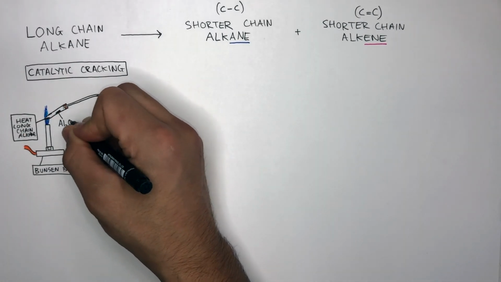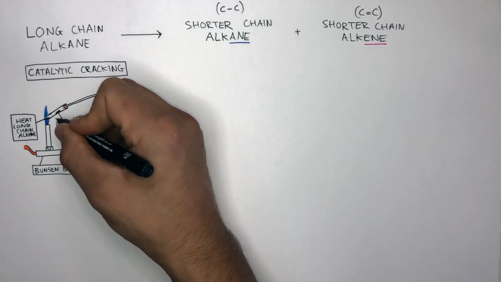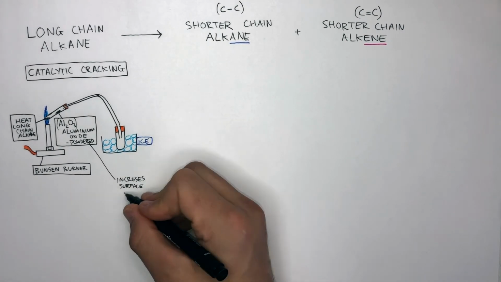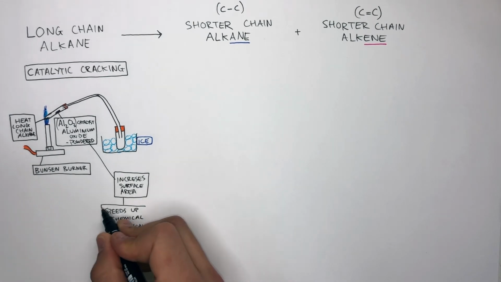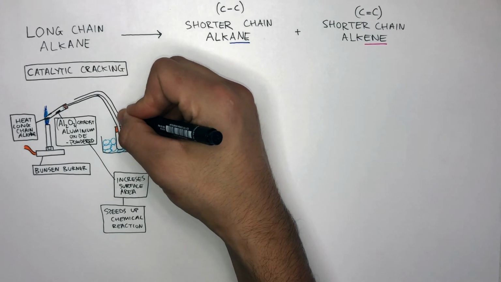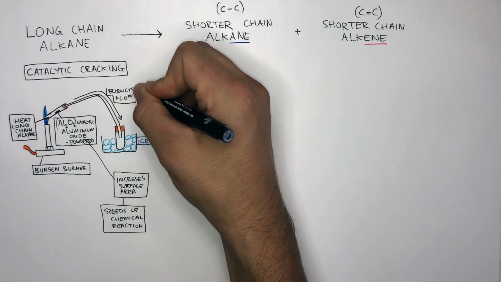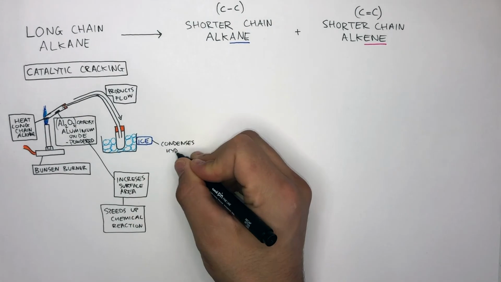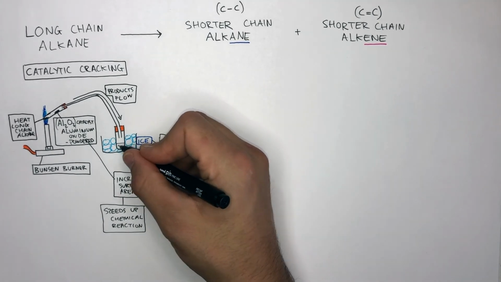The evaporated hydrocarbon passes over aluminium oxide in a powdered form. The powdered aluminium oxide catalyst increases the surface area and therefore speeds up the chemical reaction, acting as a catalyst. The shorter chain alkane and shorter chain alkene products flow through the delivery tube to the test tube in the ice. The ice condenses the shorter chain alkane and alkene gases where they form liquids collecting in the test tube.